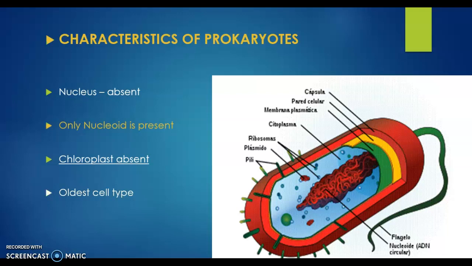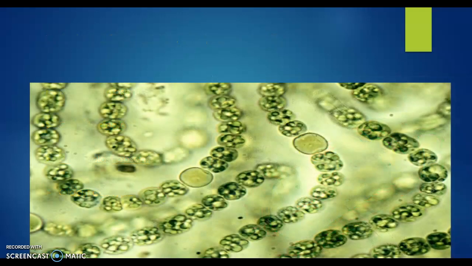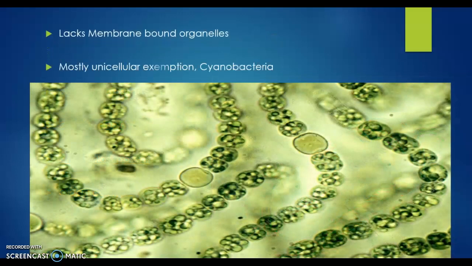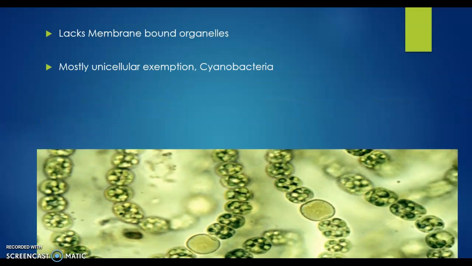It lacks membrane bound organelles like Golgi apparatus, etc.